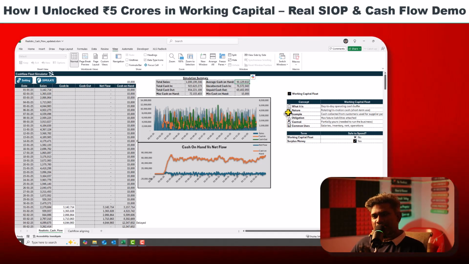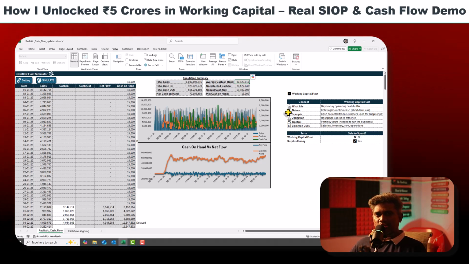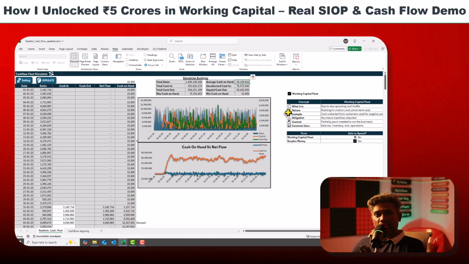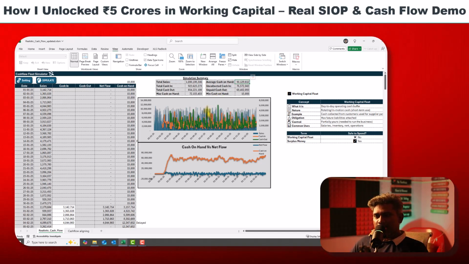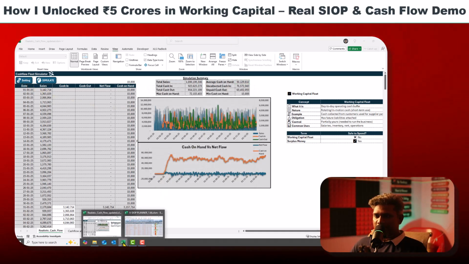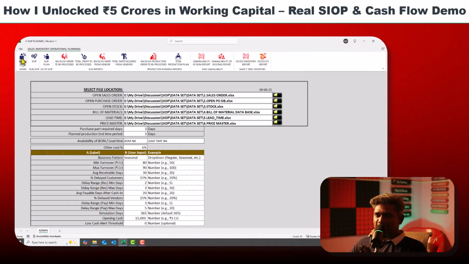So this is a very big help. We can pick based on 30 days, 20 days, 15 days, so this is based on our money need. First, once the simulation is done, the same setting we are going to put in our SIOP.